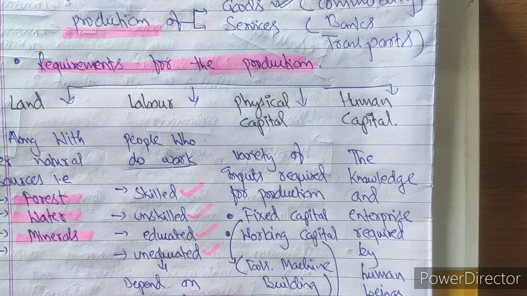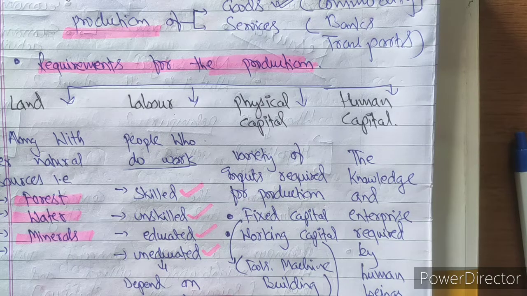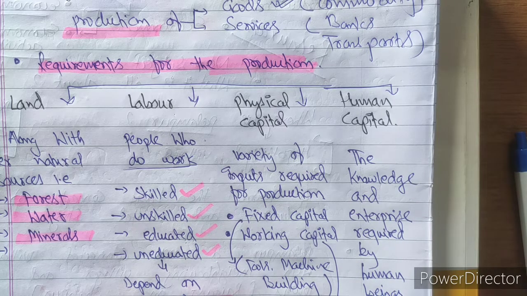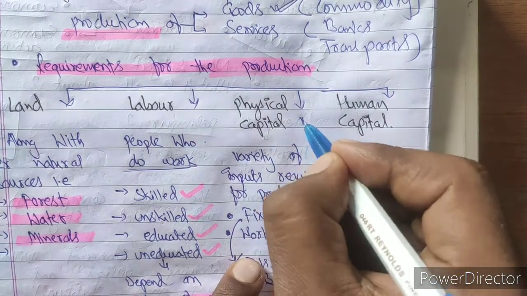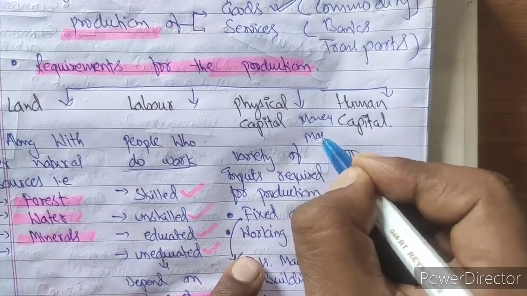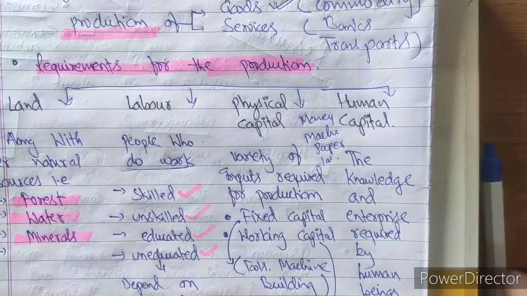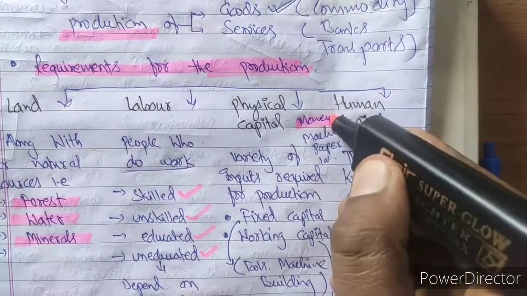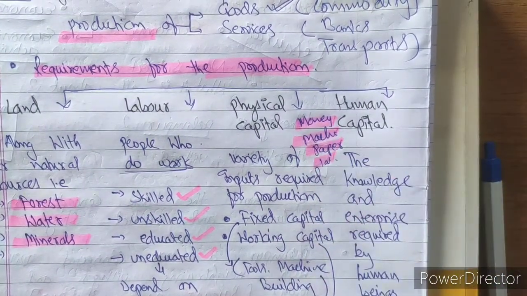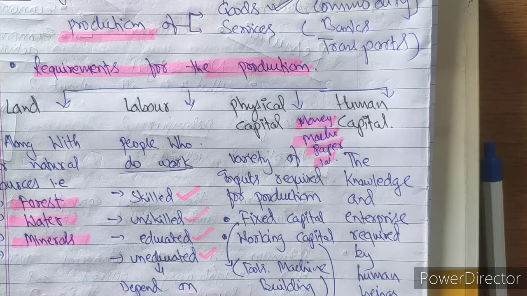Suppose I am starting my own business, my own printing press, let us take the example of a printing press. Now I wish to publish all-in-one books for class 9 social science. In order to print the books, there are certain requirements. I need some money, I need a kind of capital. I need machines, I need paper, labor. These are all capital. I hope the concept of capital is clear to you. Capital is the contribution made by the owner in the business for the purpose of production.